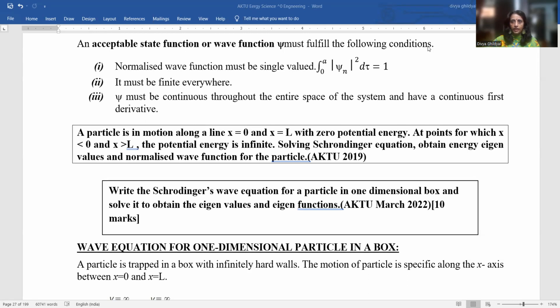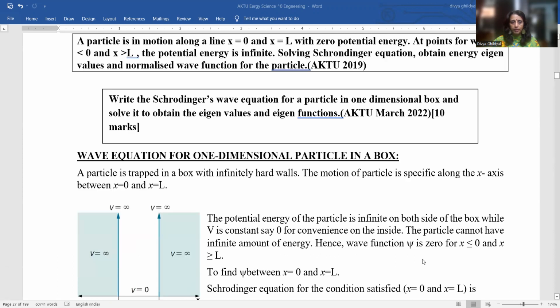This is a very, very important Unit 1 question. It will be asked in the paper, either as a numerical, or you will have to derive an expression for the wave function for a particle trapped in a one-dimensional potential well. It is very easy. Just follow me step by step.